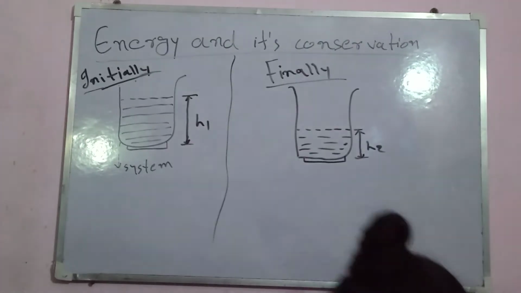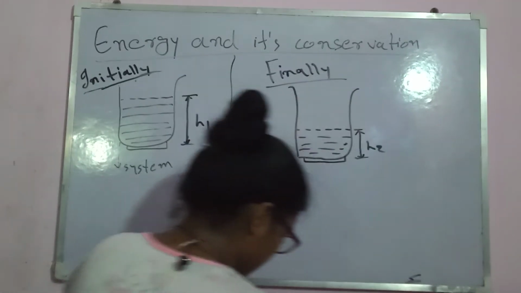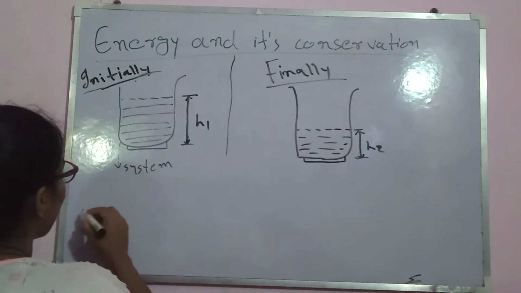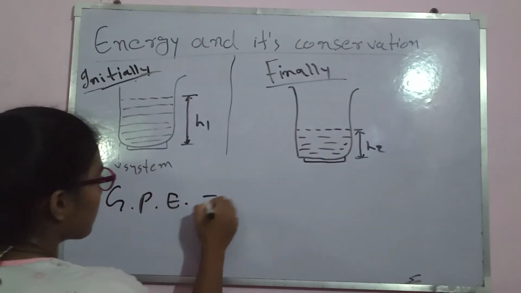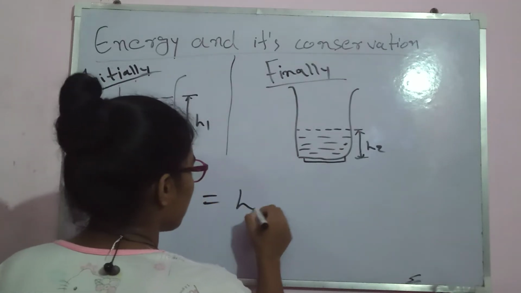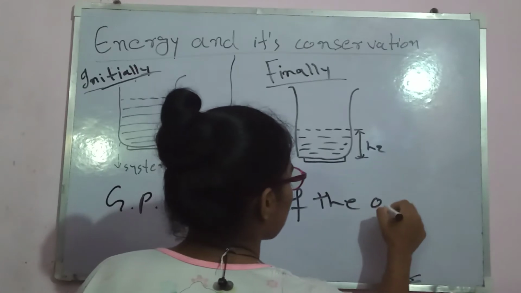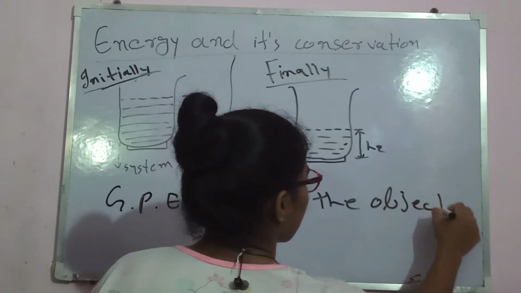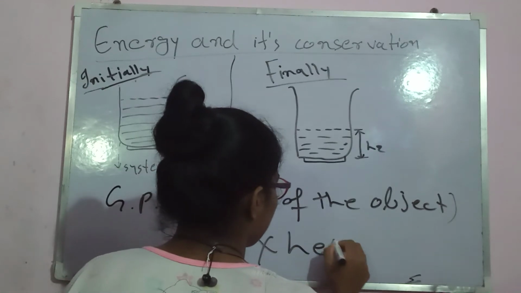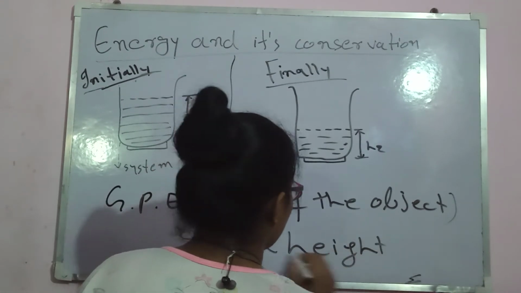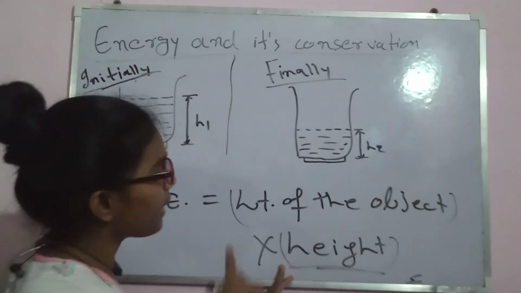And what is the formula of the gravitational potential energy? To calculate the gravitational potential energy of an object, we simply do weight of the object into height. This is the height ascended or descended by the object.